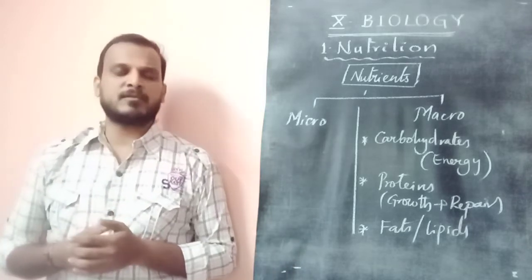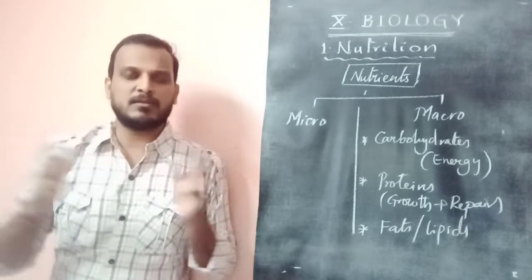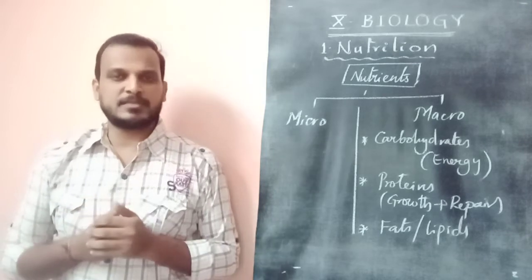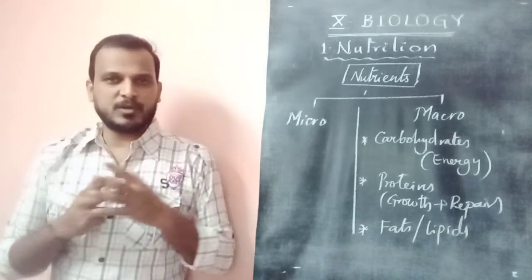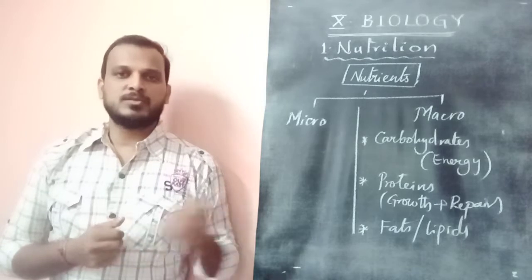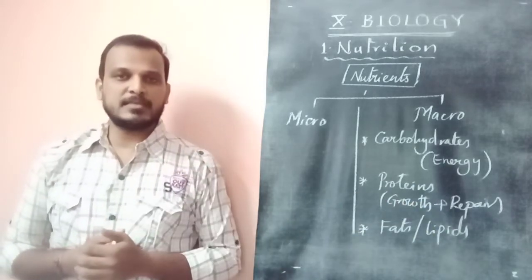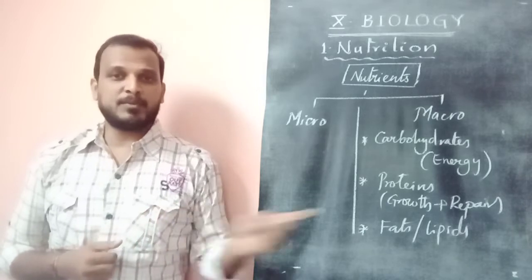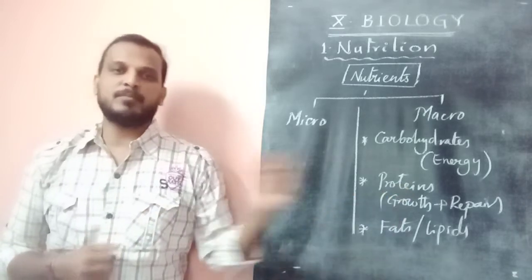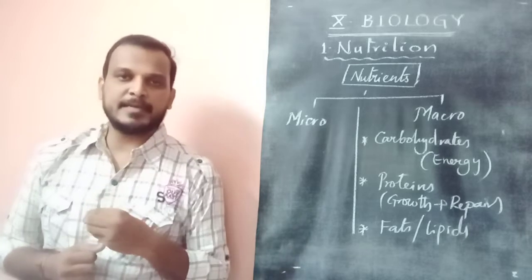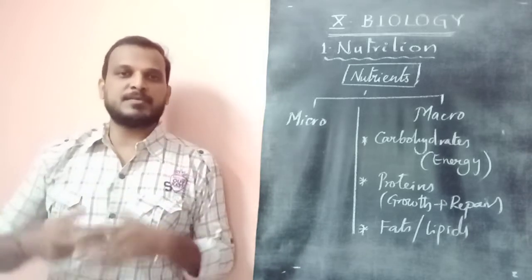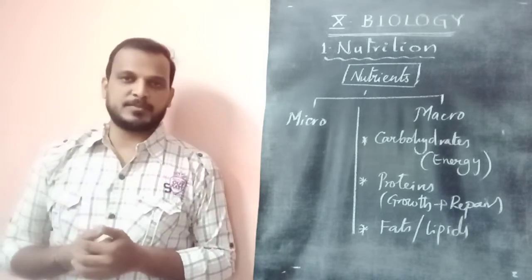Growth is nothing but the formation of new cells by increasing body size. So if new cells are formed, the body size will increase. So growth and repair of body organs or cells is done with the help of a macronutrient called protein. If you take a protein diet, our muscles will increase, our cells will increase, and growth will take place.